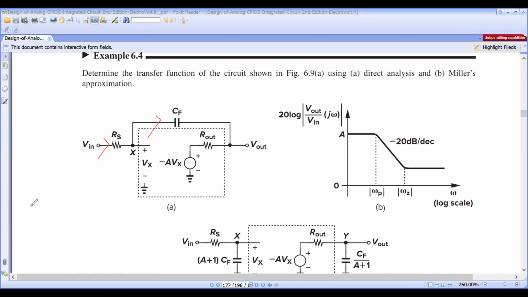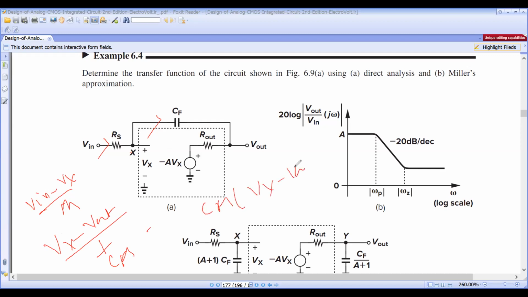This current is V in minus Vx by RS, and this current is Vx minus V out by 1 by CFS, that is, CFS multiplied by Vx minus V out. So this current IS and this current IC are both equal. IS is equal to IC.